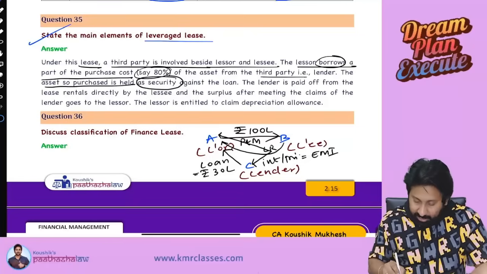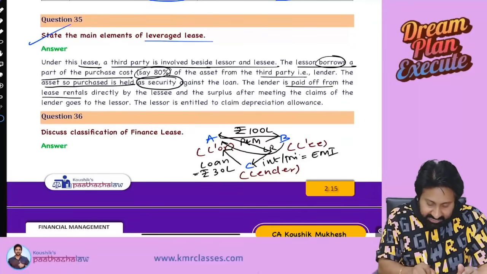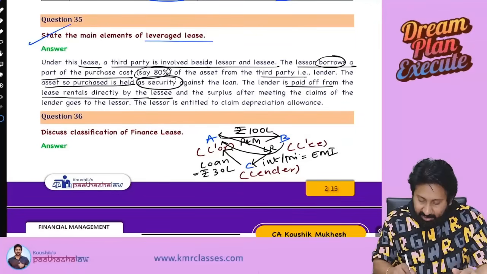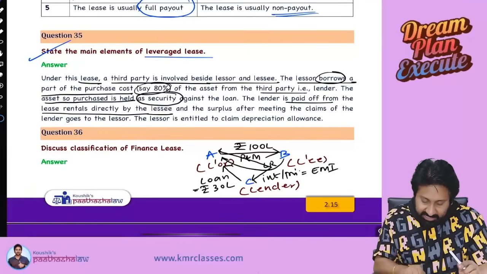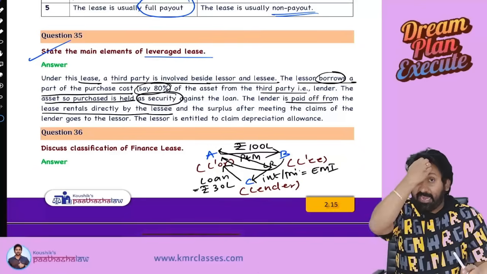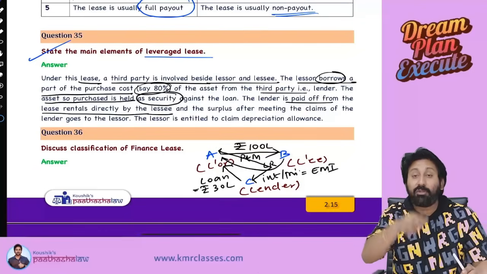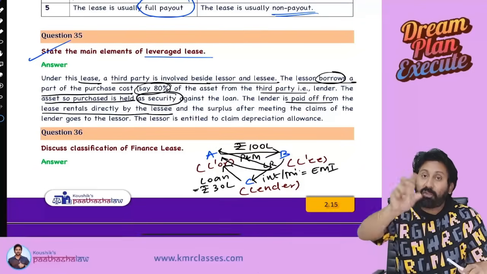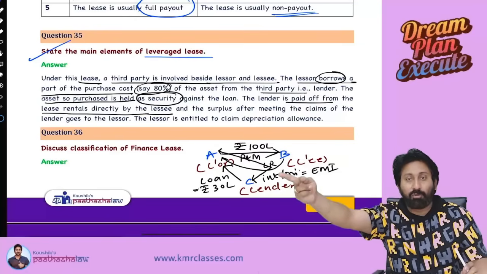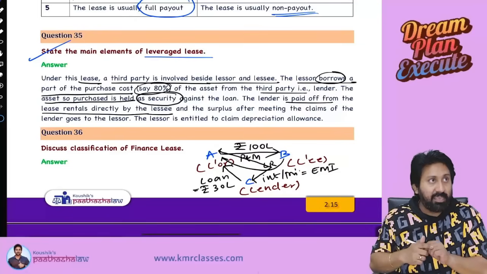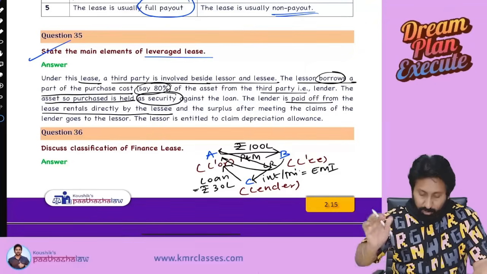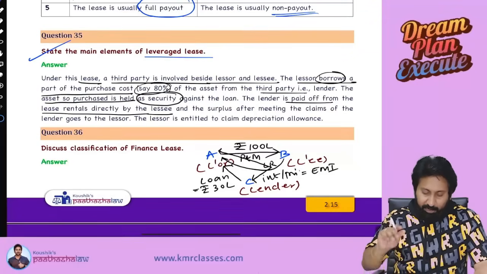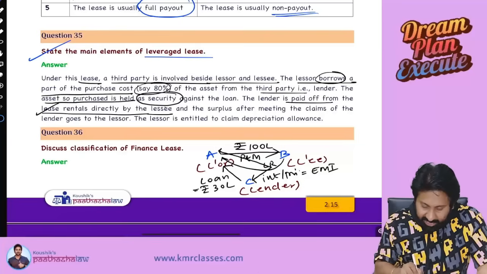Number three, the lender is paid off from the lease rentals directly by the lessee.